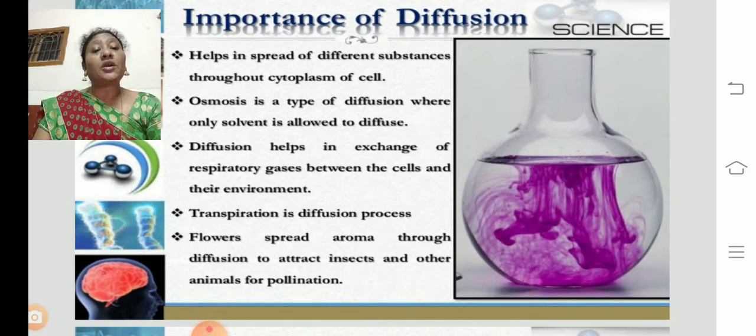Flowers spread aroma through diffusion to attract insects and other animals for pollination. For example, if I take a jasmine which gives a good smell, when you are outside the jasmine garden, you feel somewhat of an aroma of jasmine.